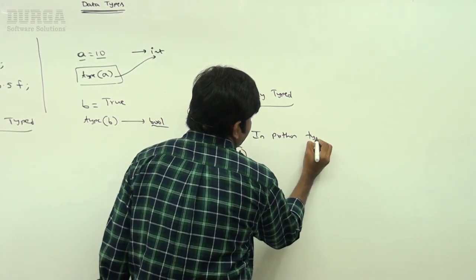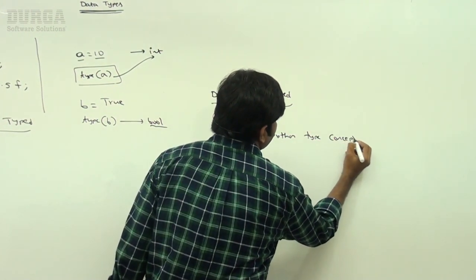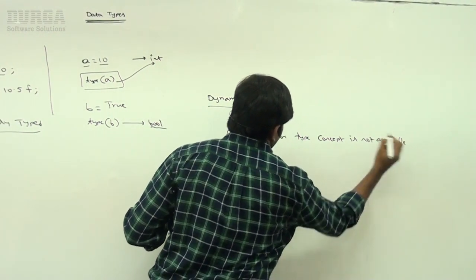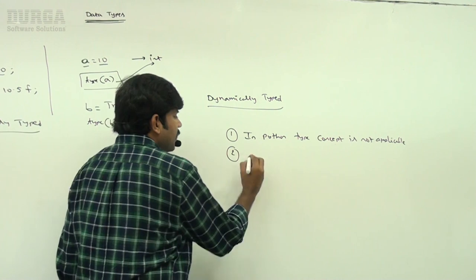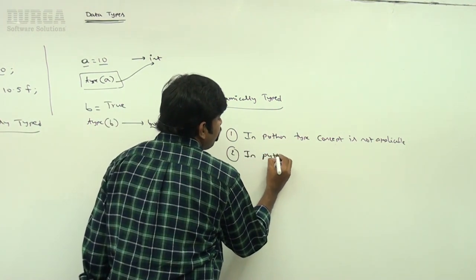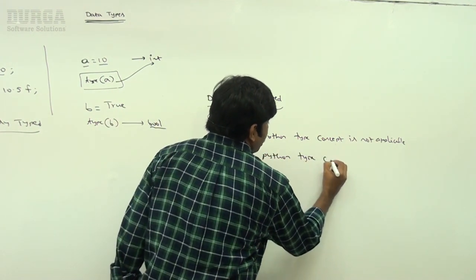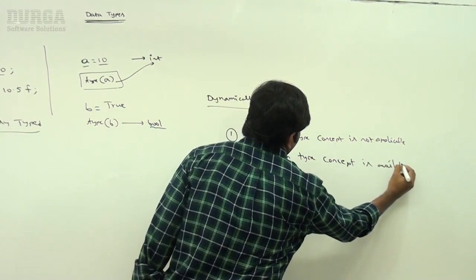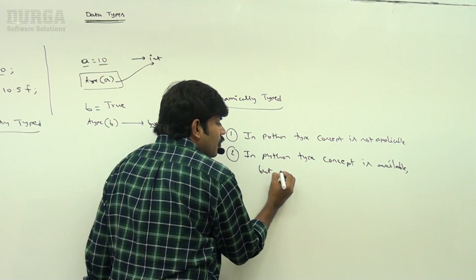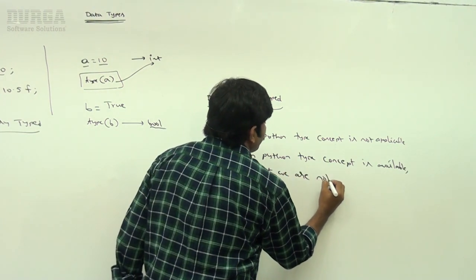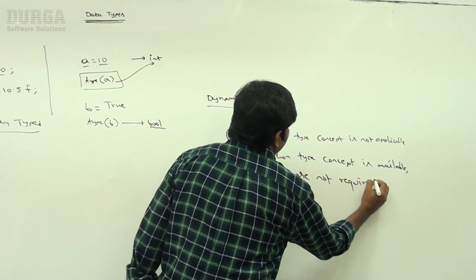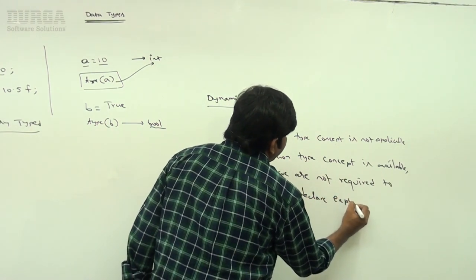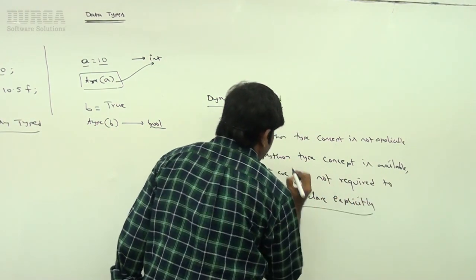The second statement: in Python, type concept is available, but we are not required to declare explicitly. Are you getting explicitly?